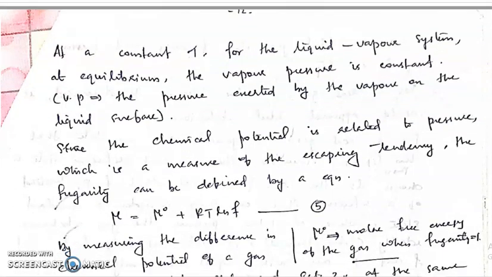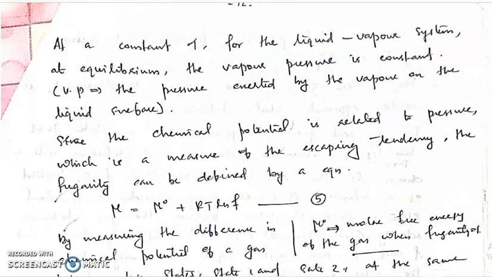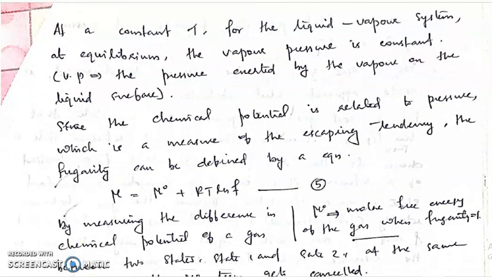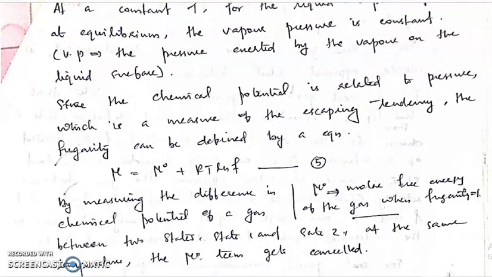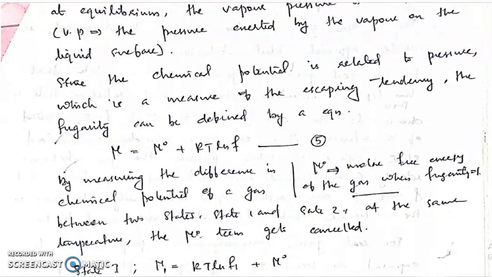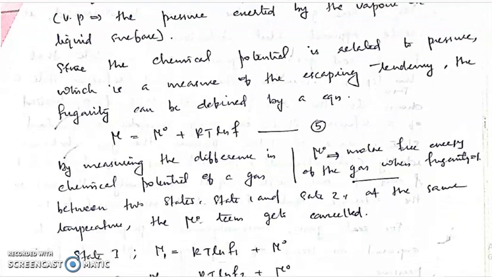So, when the liquid vapor system establishes an equilibrium and if the temperature is maintained constant, then the vapor pressure will also be a constant. We know what is vapor pressure, right? It is the pressure exerted by the vapor on the liquid surface. And since the chemical potential is related to pressure, which is a measure of the escaping tendency, the fugacity can be defined by the equation mu is equal to mu 0 plus RT ln F.